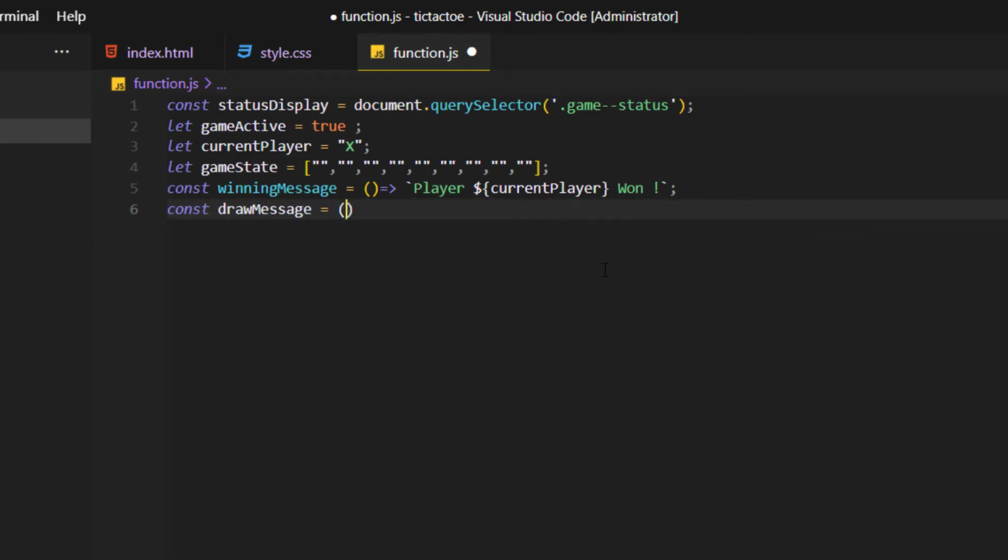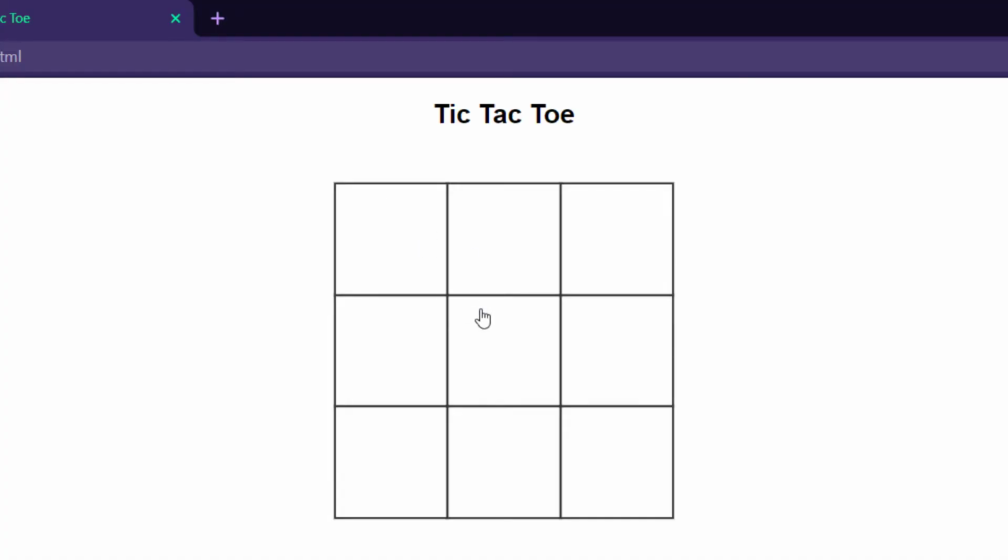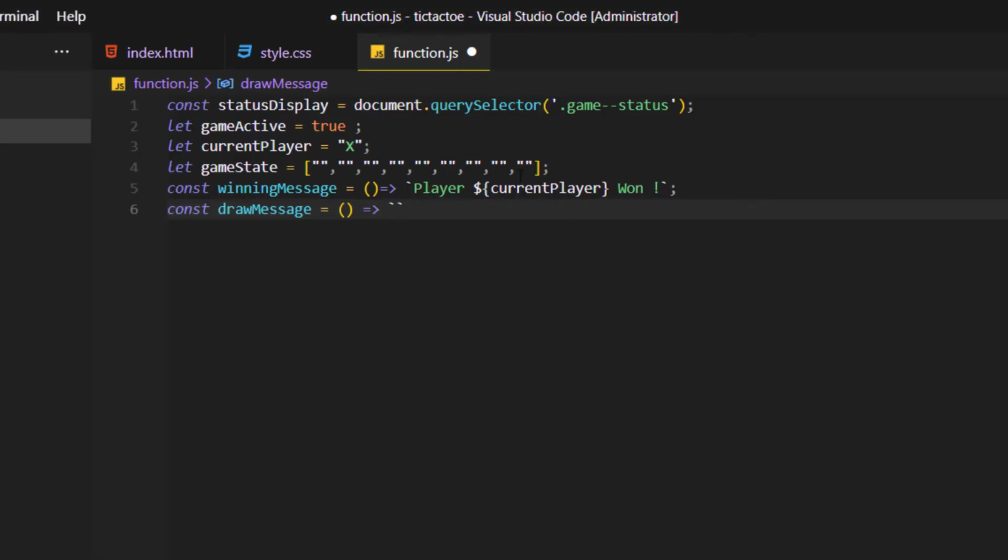What does draw mean? It's when we don't have any other unfilled cell and we still don't have a winner. It's like how we say that you came to the end with being even. We're gonna see that at the end: the game ended in a draw.